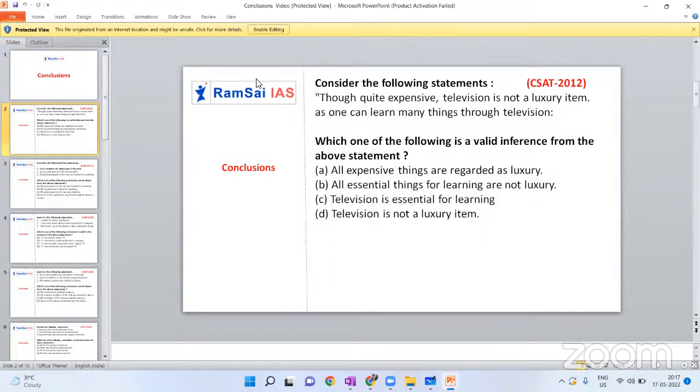While solving, you may say, this option is definitely wrong, so eliminate it. Second option, this is also definitely wrong, eliminate it. Third, I have a doubt, it can be the answer. Put it aside. Fourth one, this also can be the answer. Fine. Now you eliminated A and B. In C and D, either can be the answer, but which one is more relevant to the statements? Which one is connected logically with the statements? What can be concluded logically from the statements is important here. Keeping all these points in mind, just try to solve these questions.